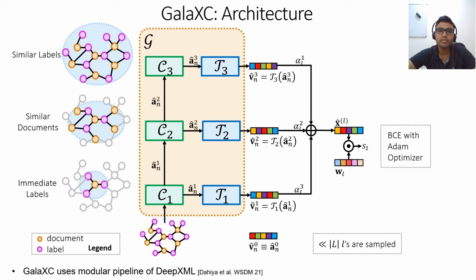After the random negative phase, the parameters of CK and TK blocks are frozen. We then get what we call graph embeddings by taking the simple average of the three resolution embeddings for documents and labels. An approximate nearest neighbor search index is then built on the label graph embeddings. The hard negatives for a training document are obtained by querying the document graph embedding from this approximate nearest neighbor search index. Hence, the efficient training of GalaXC follows the deep XML framework. The key idea in the deep XML framework is to decompose the extreme classification task into 4 simpler subtasks, leading to scalable and accurate training.